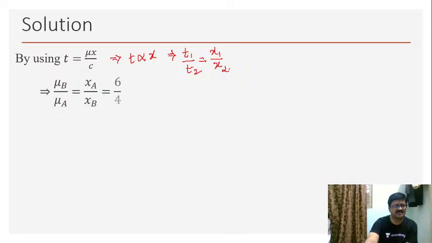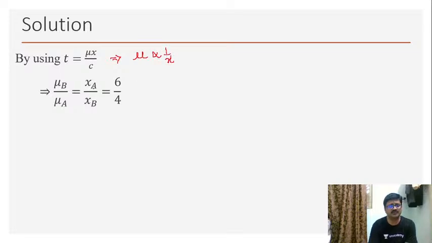Now x1 by x2 is given to us, and the time is taken to be the same. As you can notice here, mu is inversely proportional to x. That is what I have applied.